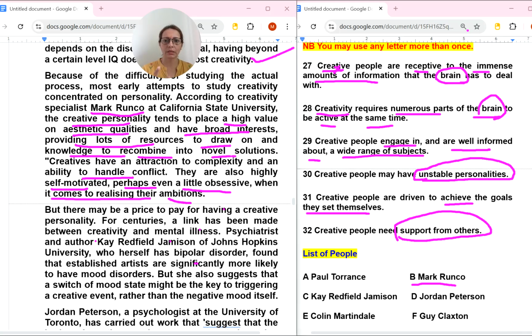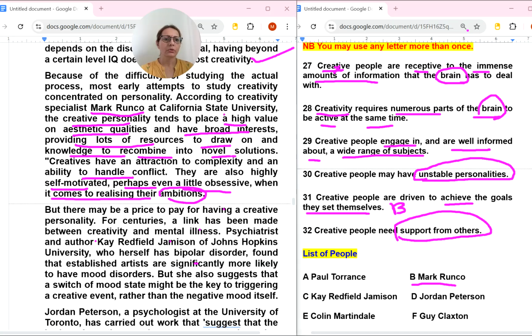So ambitions kind of thing, these creative people are driven to achieve the goals they set themselves. Self-motivated people and their ambition means goals. So we will select 31 with B number person.